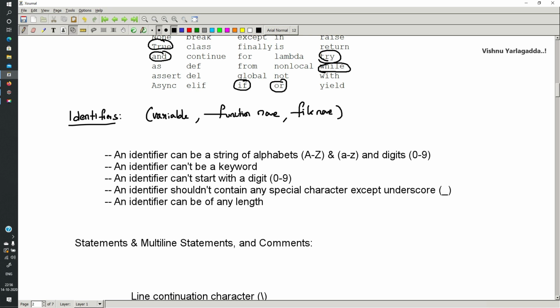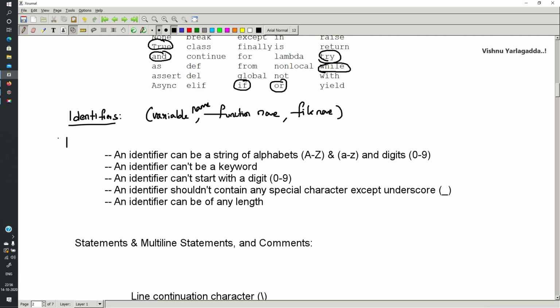An identifier is used to identify something. Suppose you want to store the value 10 in a particular thing, you can identify that value with a particular identifier. We call it a variable. Similarly, if you are writing a function, it will be identified by its function name. So variable name, function name, and file name can all be identifiers.